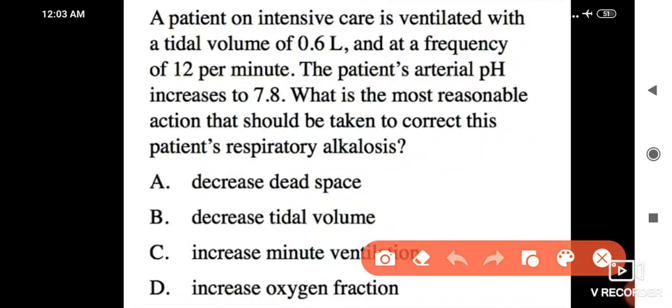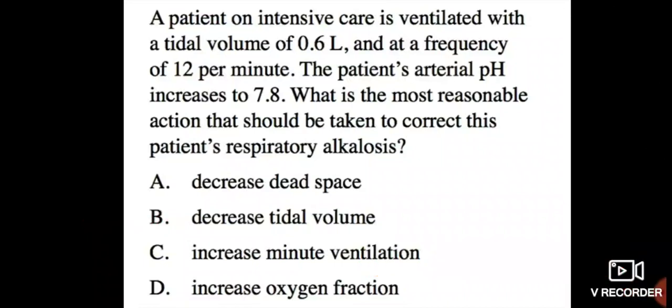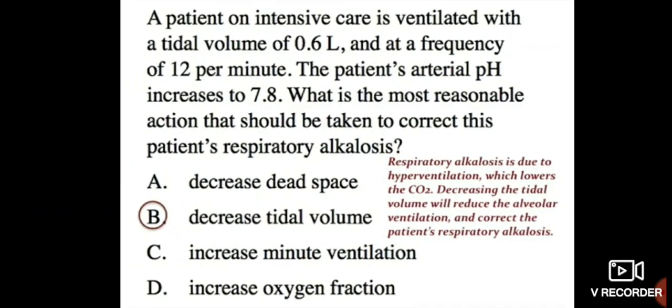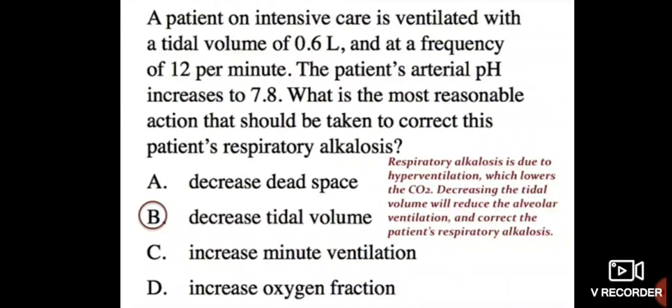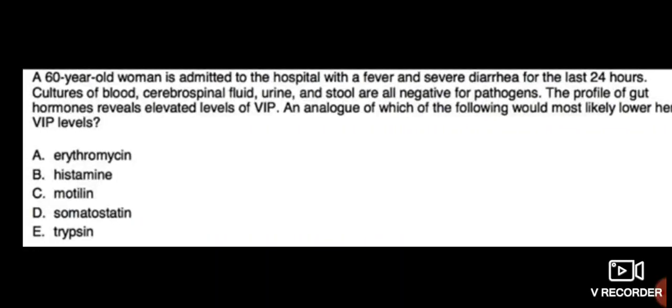So the single best answer here is decrease tidal volume. What is tidal volume? Normal inspiratory and normal expiratory volume. Respiratory alkalosis is due to hyperventilation, which lowers the CO2. Decreasing the tidal volume will reduce the alveolar ventilation and correct the patient's respiratory alkalosis. Hope it's clear for you till here. Okay, in the next question.